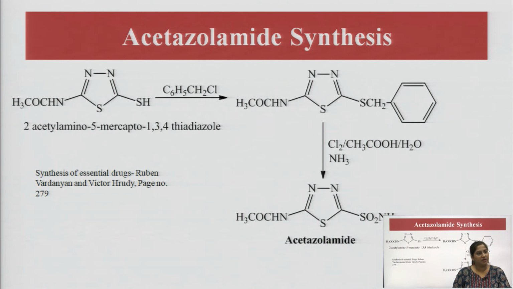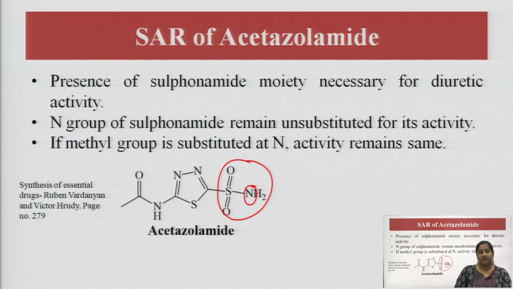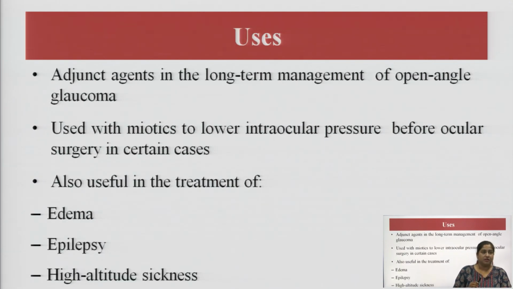Then we discussed the synthesis of acetazolamide and the SAR. The gist of the SAR is that the sulfonamide moiety is very important for the diuretic activity. The uses we have seen are the long term management of open angle glaucoma and intraocular pressure in certain surgeries; edema, epilepsy and high altitude sickness can also be treated with this.